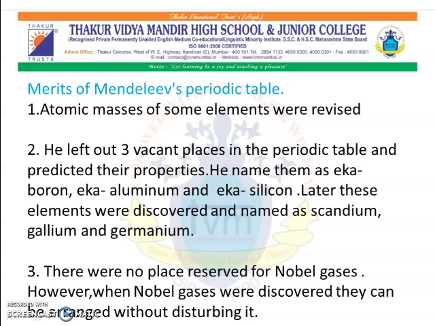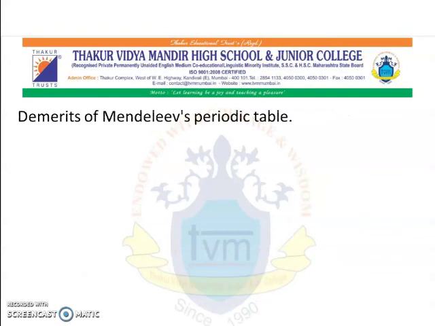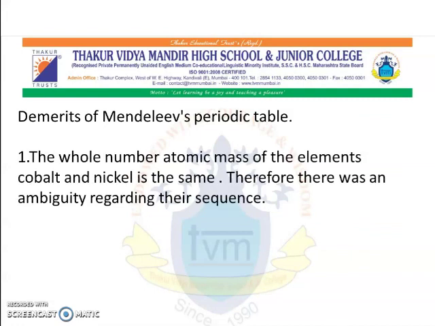But later on, it was noticed that there are certain drawbacks in this table. Those drawbacks are noted as demerits of Mendeleev's periodic table. The first problem was that the whole number atomic mass of the elements cobalt and nickel is the same.